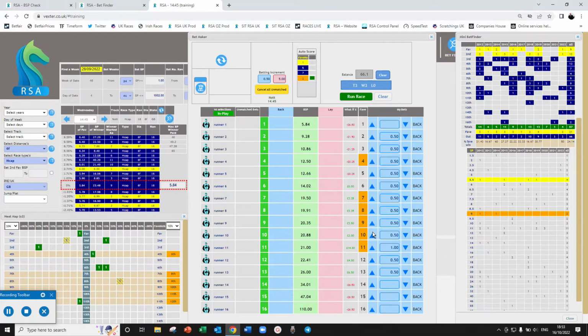We should have 650. We've got too much. Okay. I'm not going to back the second. Just going to back the third. Okay, so the green dot is next to the second. We've got a seventh, a fifth. We've got a big green dot there next to 11th. So we've basically got everything covered. We just have to hope.